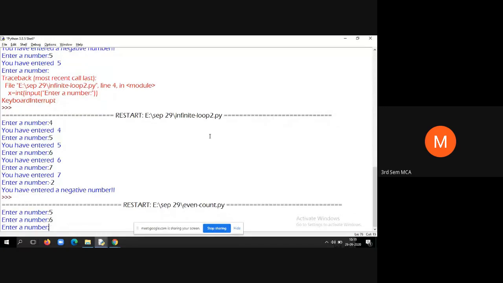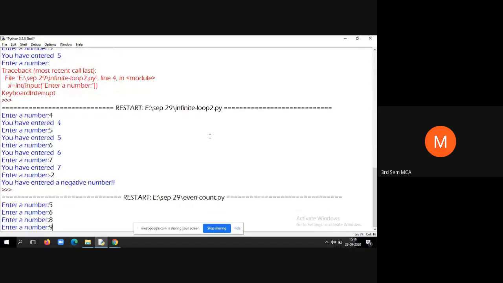Okay, keep in your mind we have 6. Then I'll enter 8. What about this? It should skip or it should count. So 6 plus 8 is 14. Now I'll enter 9. What about this? Skip, sir. Skip. Okay.